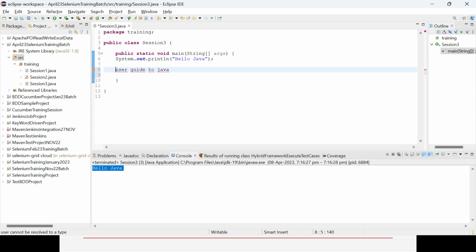Similarly, if you have 1,000 lines of code and you want to give some instruction on how to read through the code, how to inspect the code, how to deal with the code, you cannot give it directly. So what you can do is write whatever you want in English words and put a double slash before it. That is the way you give a single line comment. Your instruction will be there, but Java will not read those things because they are disabled from the execution with the help of the comment. So that is called a single line comment.